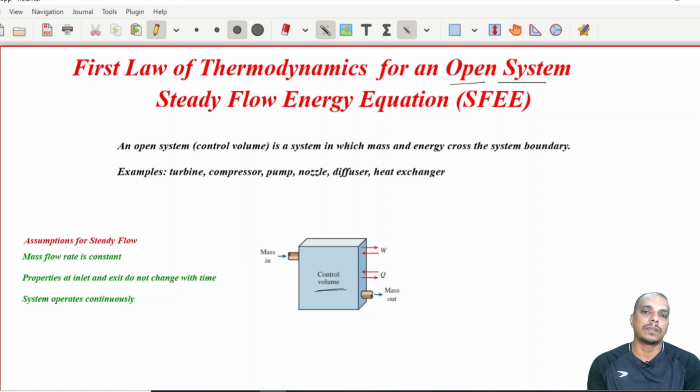So, you have nozzle, diffuser, and heat exchanger, where mass and energy both can come in and go out of the system boundary. So, now we call this a control volume, where our attention is concentrated.